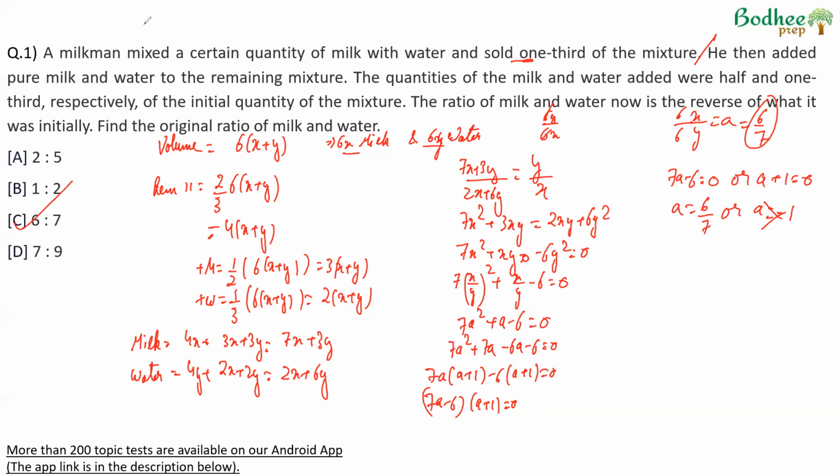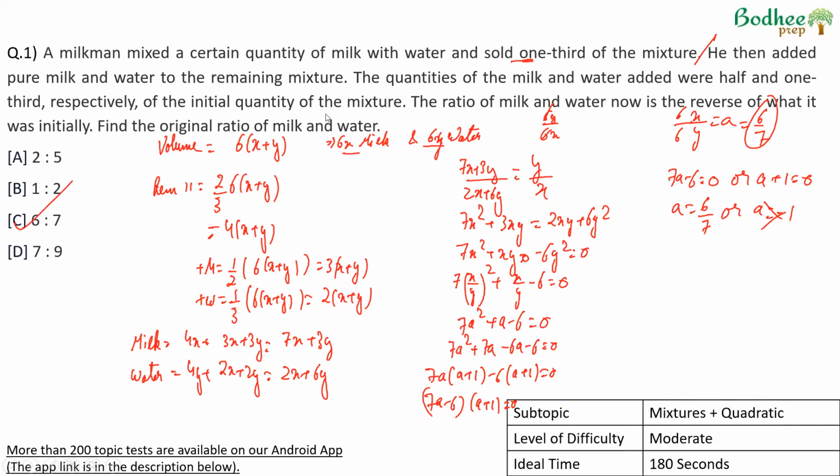Now, in terms of level of difficulty, I would say this is a moderate to difficult sort of question. And why I'd say this is because there are two concepts involved. This is not just a mixture question. Once we use the concept of mixtures and ratio, we should also be able to solve this quadratic equation. So multiple concepts involved, therefore moderate to difficult, and should take about 3 to 3.5 minutes to solve if we know what to do. And therefore, as a test question, maybe a question that could be avoided in a timed test, unless the attempt is very, very high.